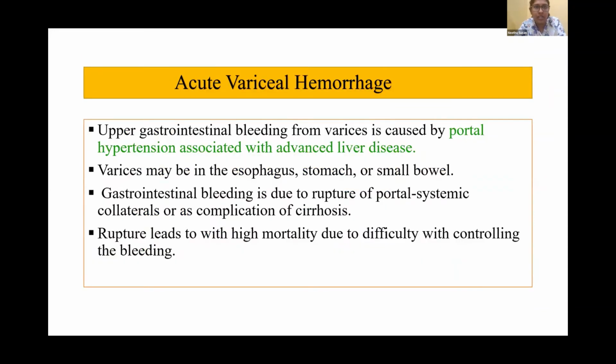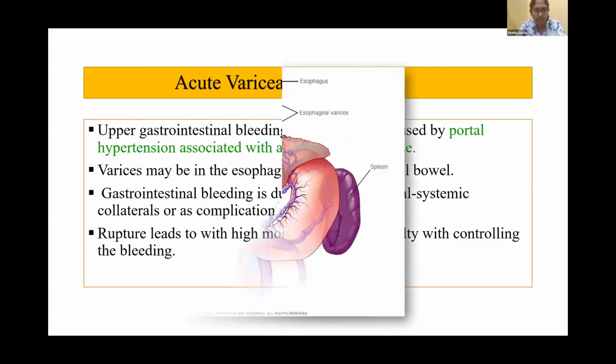Okay, so he is diagnosed with acute variceal hemorrhage. So let's go to acute variceal hemorrhage. UGI bleeding from varices is caused by portal hypertension associated with advanced liver disease. Varices can be in the esophagus, stomach, or small bowel. Gastrointestinal bleeding is due to rupture of portosystemic collaterals or as a complication of cirrhosis. Rupture leads to high mortality due to difficulty with controlling the bleeding.